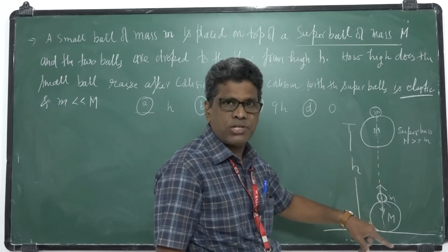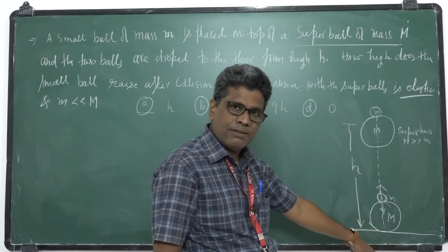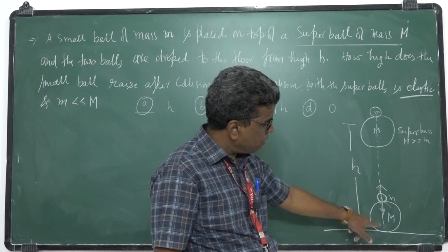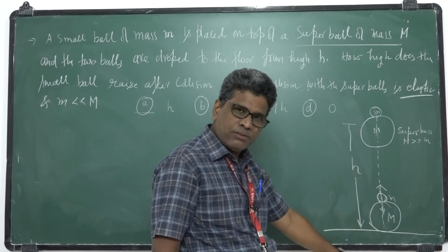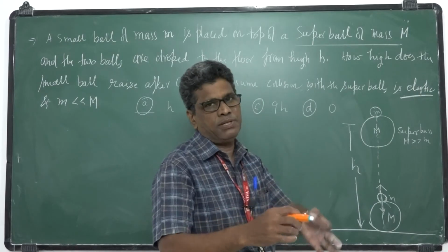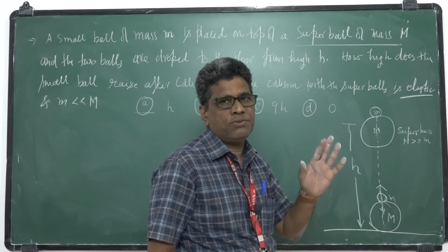At that instant, the super ball rises up and the small ball is moving down. So collision takes place between these two balls. That collision is an elastic collision.